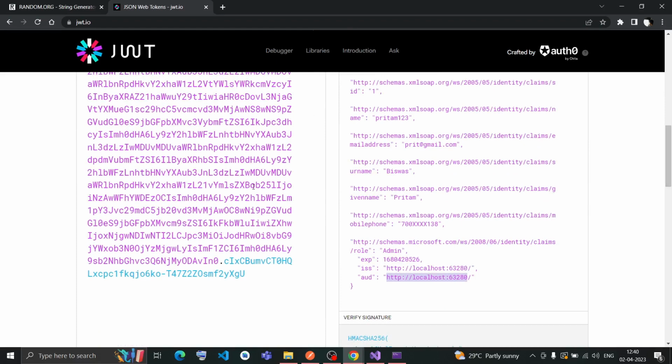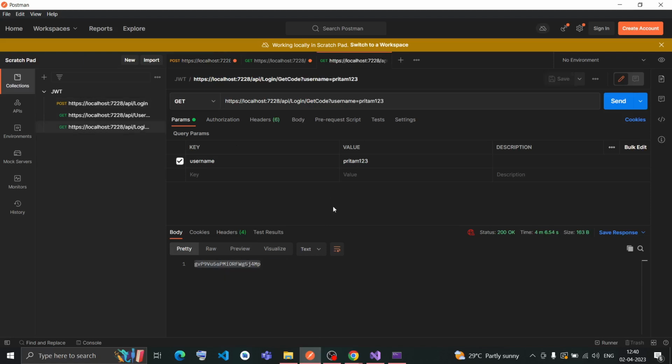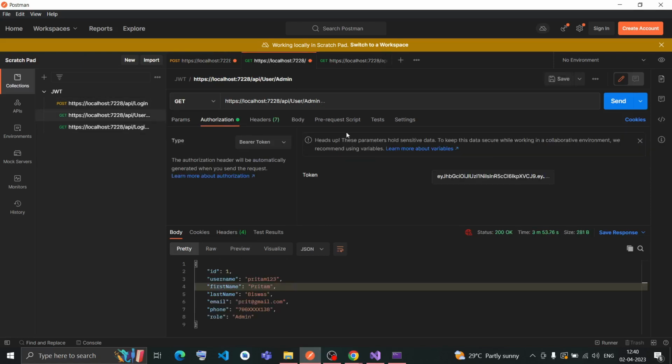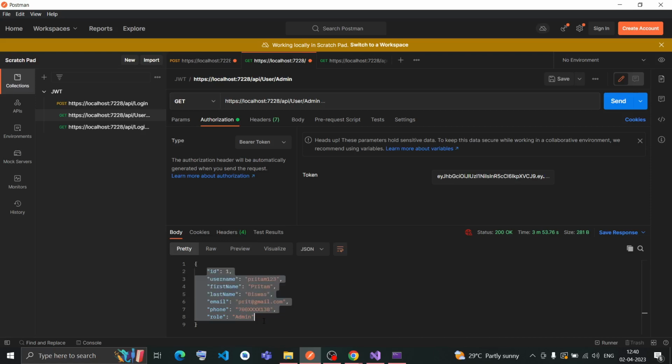It will be stored inside this encrypted token, and then this token is passed on here in this method, where this encrypted token is getting decrypted and your data is being sent to the application, so that the application can verify you and verify your role to provide you the access.